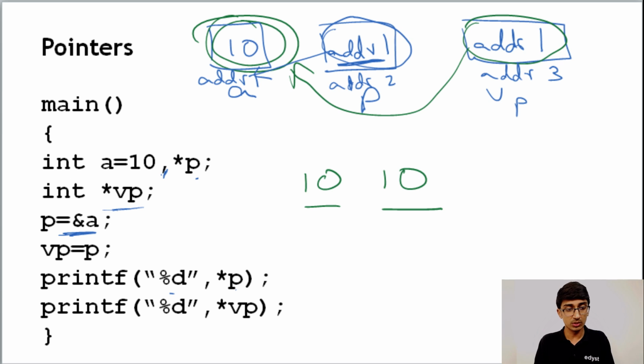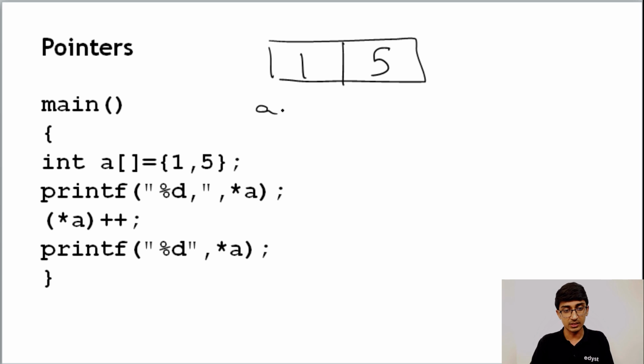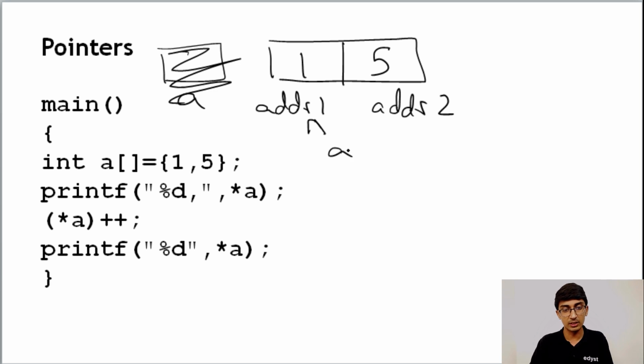Okay, let's go to the next question of pointers. This question involves usage of arrays and also the plus plus. Again, whenever you get an array in a pointers question, just draw it out. So we have A equal to 1, 5. Let's say this is 1, this is 5, this is ADDR1, ADDR2, which is just a short form for address. Then printf %d star A. A itself is address 1, that is the value of A. The moment we do star A, it's going to print 1,